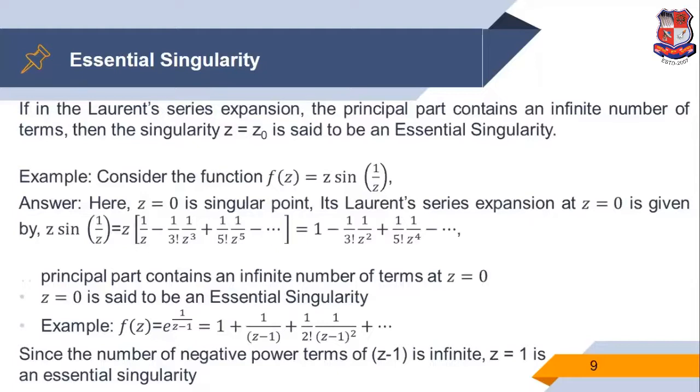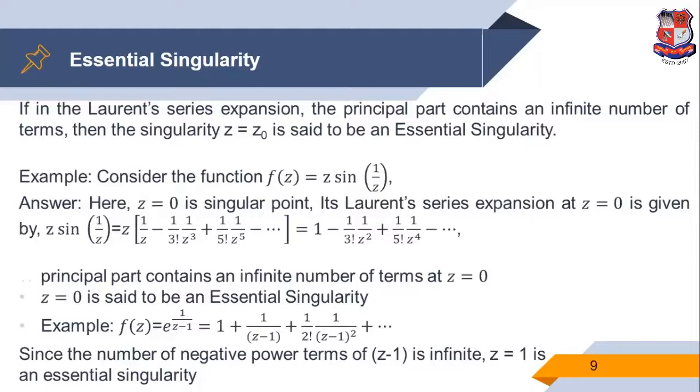So basically there are three concepts. One, the principal part of the Laurent series is 0. Two, the principal part is finite. Three, the principal part is infinite. If the principal part of the Laurent series is 0, then the singularity z is equal to z0 is said to be a removable singularity.